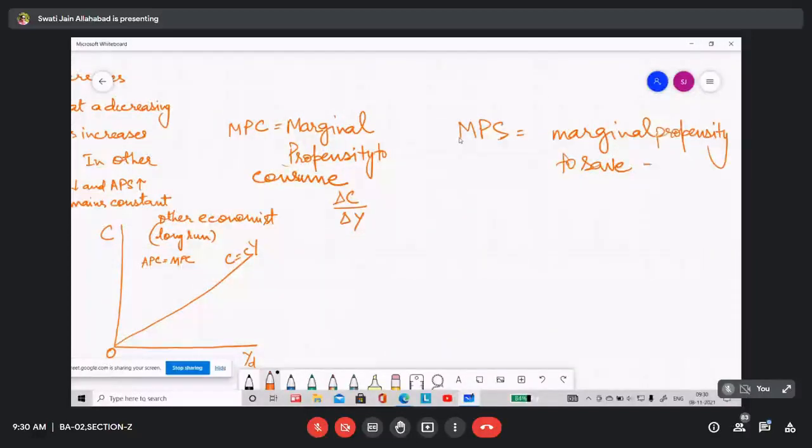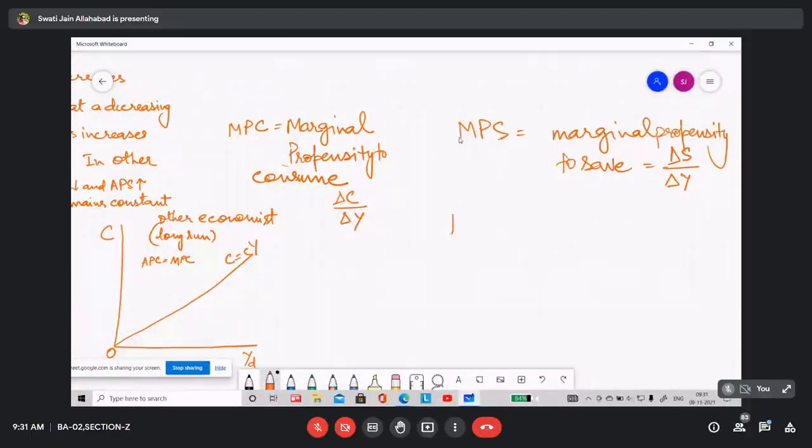So what is marginal propensity to save? Delta S by delta Y. So if the income is changing, what is the proportion of that change in income which is going for consumption and saving.